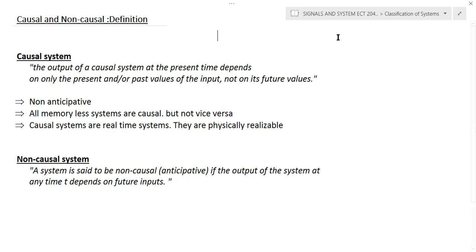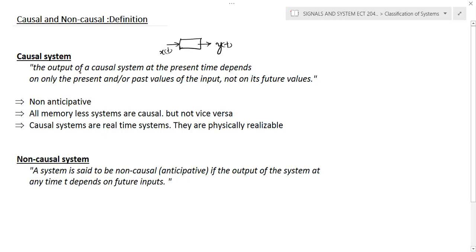the definition. For any system, for example, I can consider a continuous time system, and in that continuous system, the output y of t of a particular system, and the input of the system is x of t.